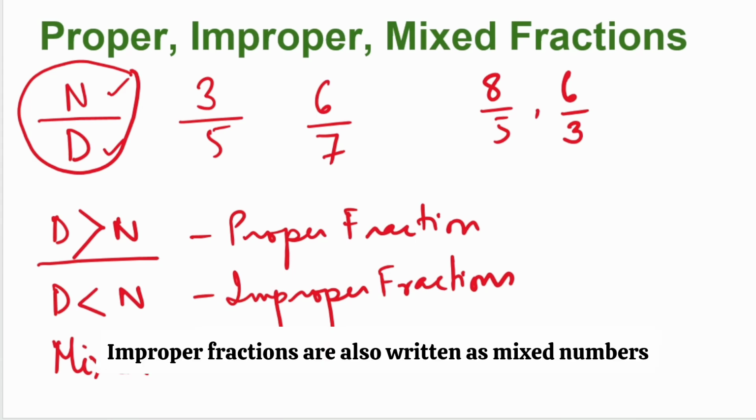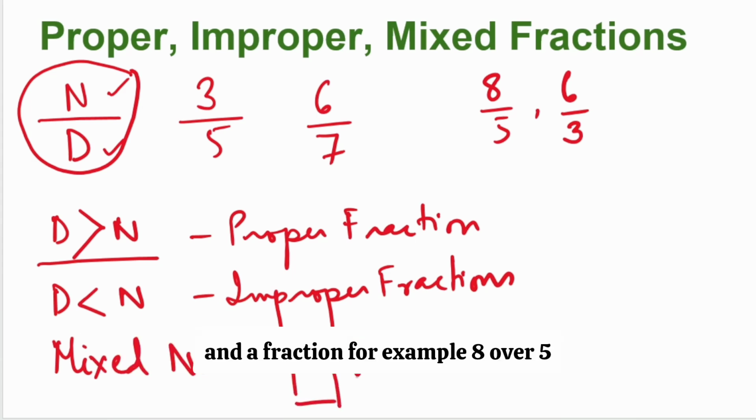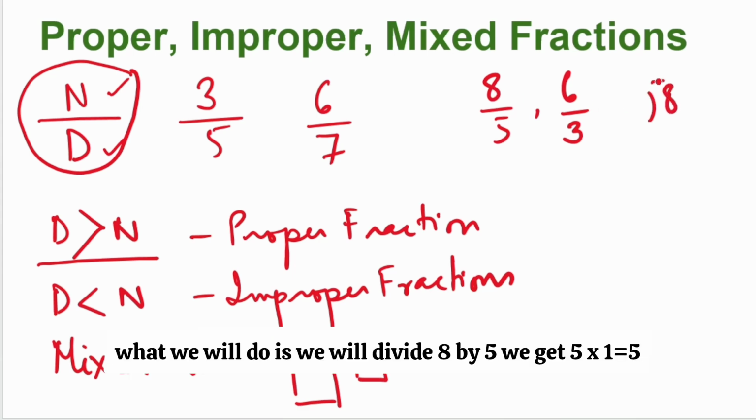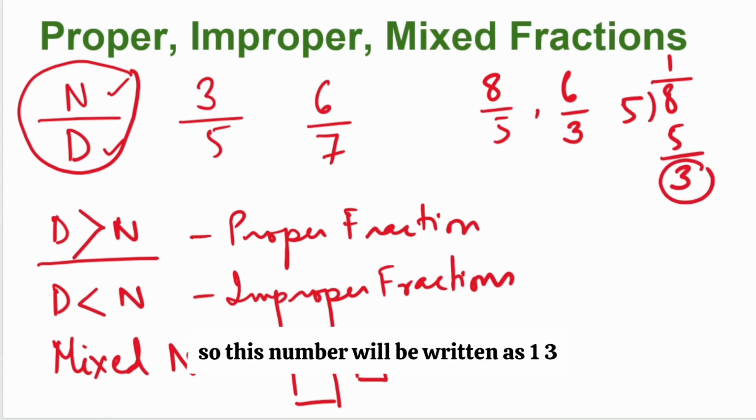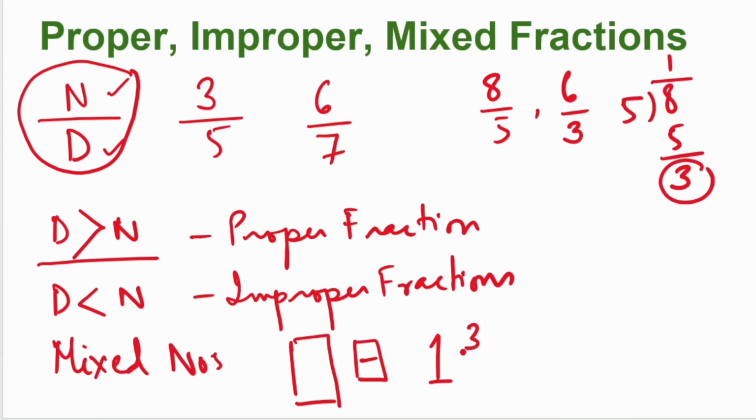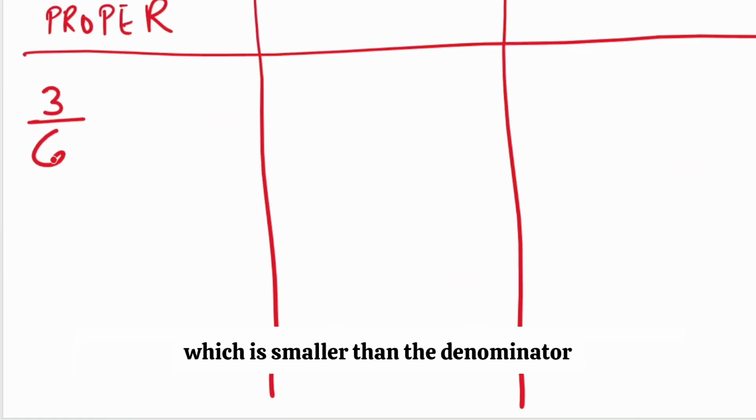Improper fractions are also written as mixed numbers, which have one whole number and a fraction. For example, 8/5: we divide 8 by 5. We get 5 ones are 5, and we have a remainder of 3. So this number will be written as 1 3/5. To recap, a proper fraction will have the numerator which is smaller than the denominator.